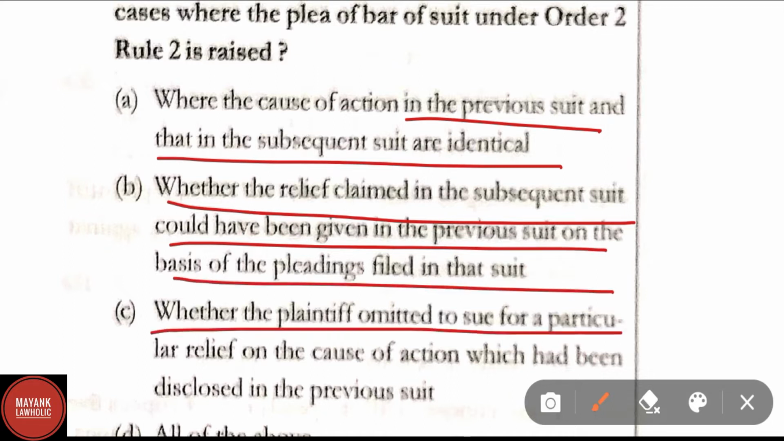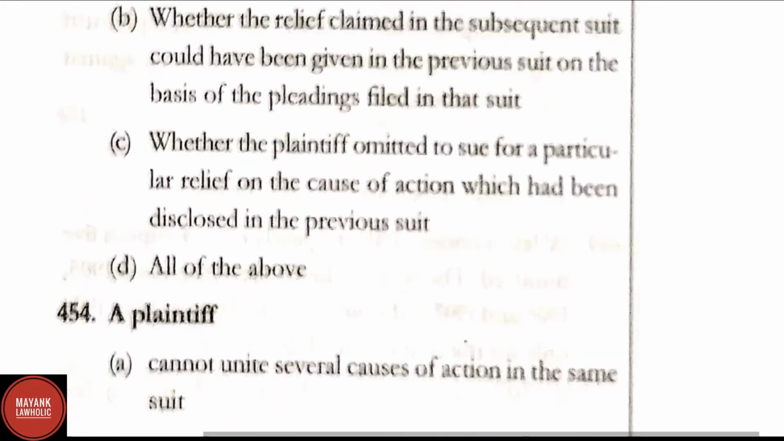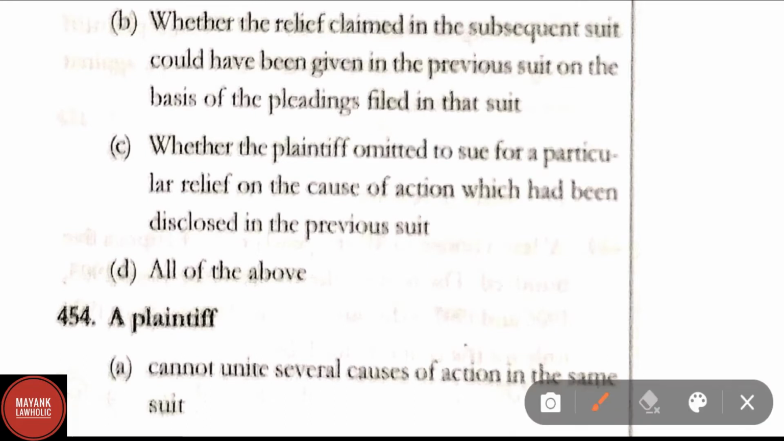C, whether the plaintiff omitted to sue for a particular relief on the cause of action which had been disclosed in the previous suit. And option D, all of the above. Here in question number 453, the correct answer is option D, that is all of the above.